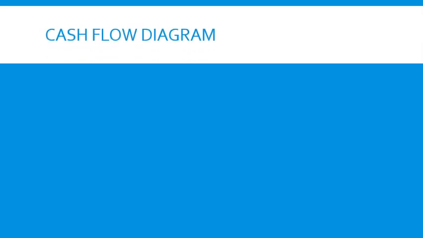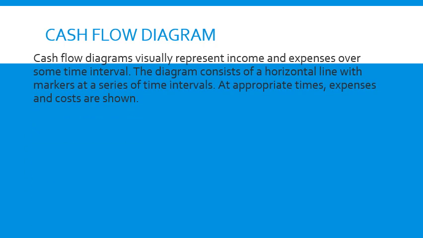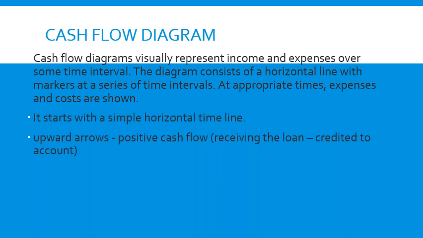Now we will discuss another important concept: the cash flow diagram. What is a cash flow diagram? It is a visual representation of income and expenses over a period of time. The horizontal line represents the timeline, and the vertical arrows represent the income and the expenditures. It starts with a simple horizontal line. Upward arrows represent the positive cash flow.